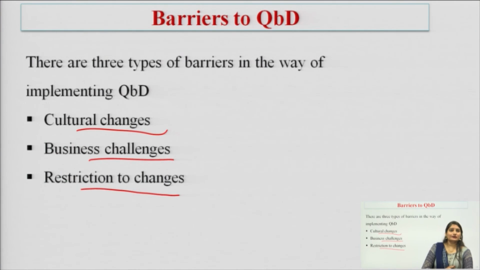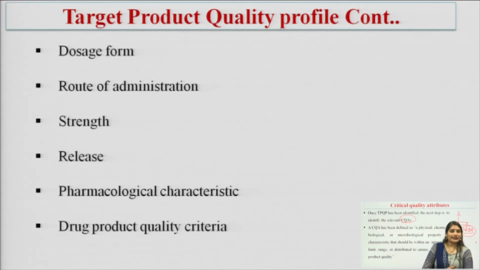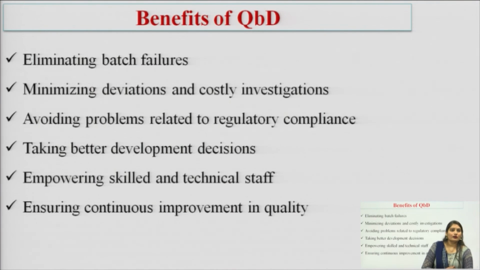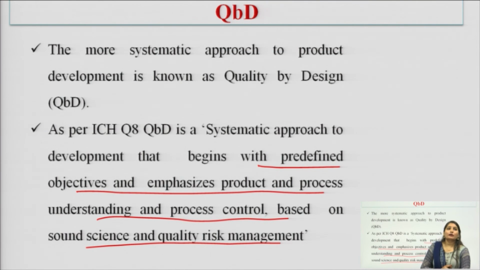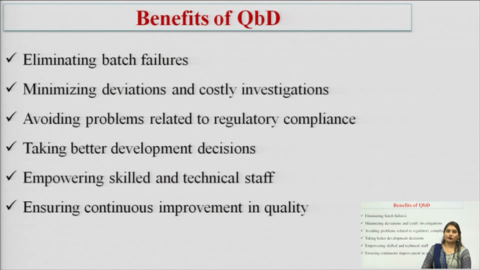Okay. Let us summarize what is QBD. The more systematic approach to product development is known as the quality by design approach, and this approach is described in the Q8 guidelines of ICH that focuses on predefining objectives and emphasizes product and process understanding and process control.